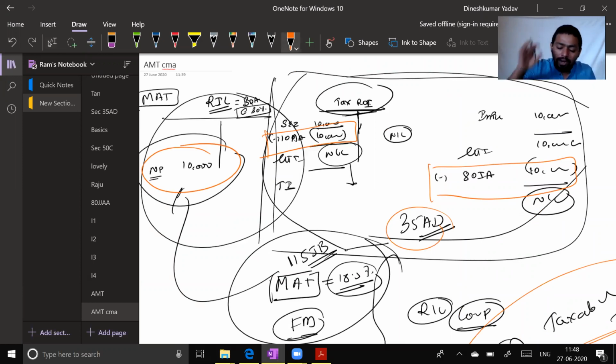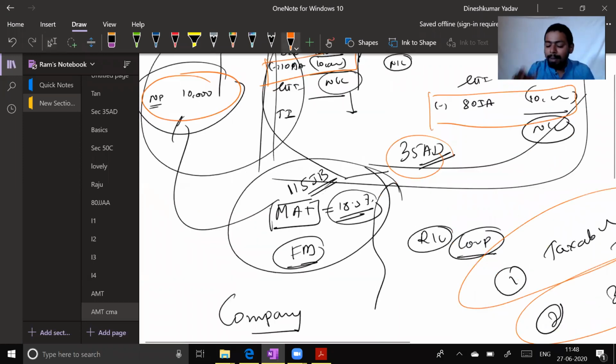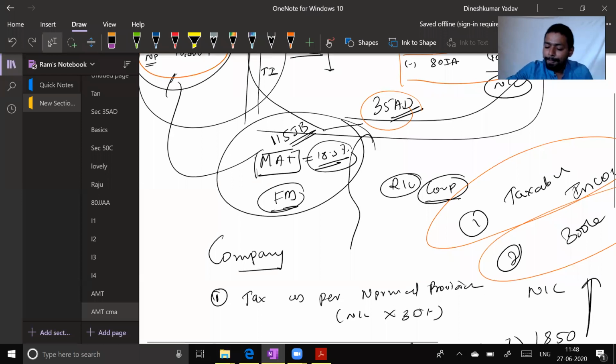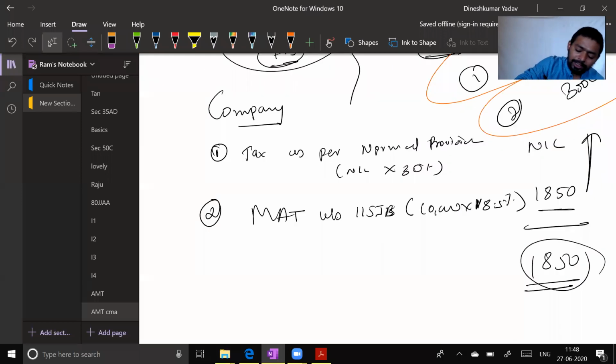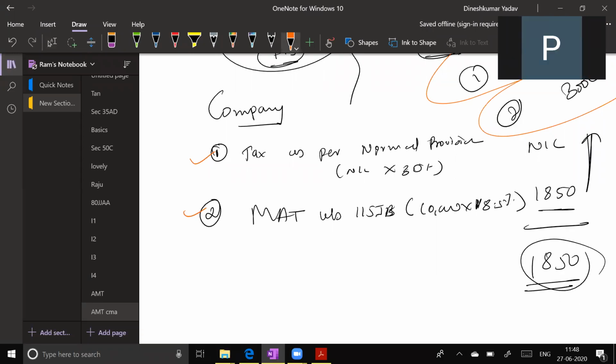Is it fair or unfair with the industry? You tell me by using your business mind. Fair or unfair? Bringing this kind of chapter, is it fair or unfair? Unfair. Obviously unfair, and this is what industry has raised. This is not done, sir. This is not acceptable. Why? You need to take tax on taxable income, but you are taking tax on book profit, and you are computing both, and you are taking whichever is higher.